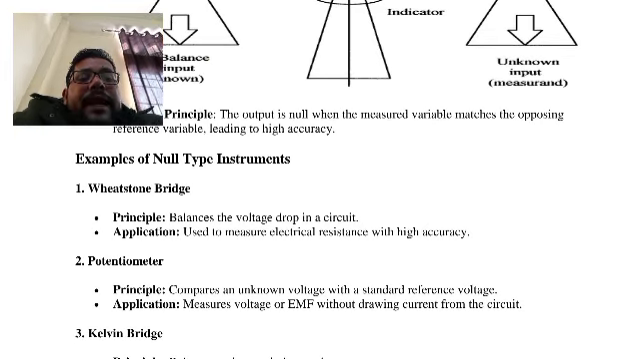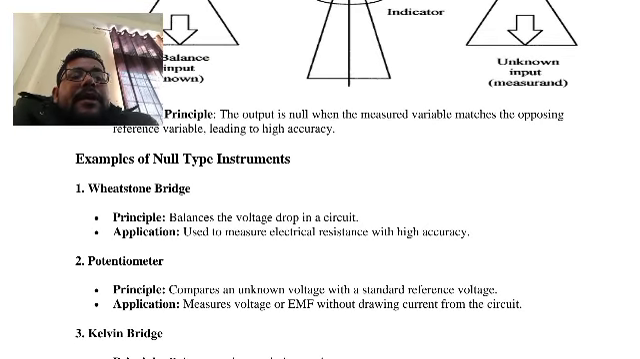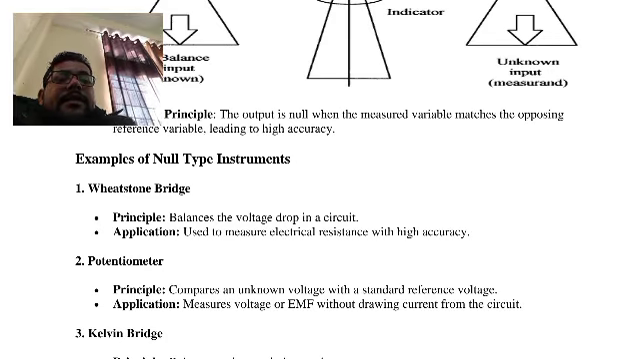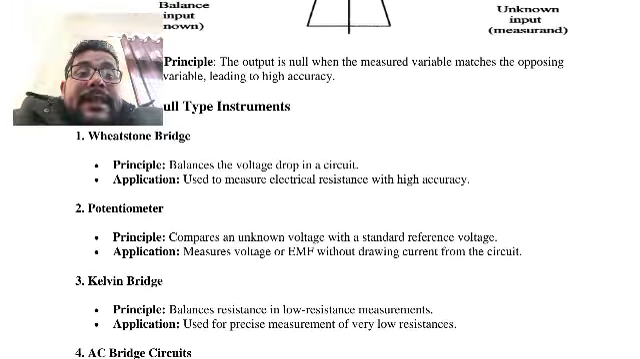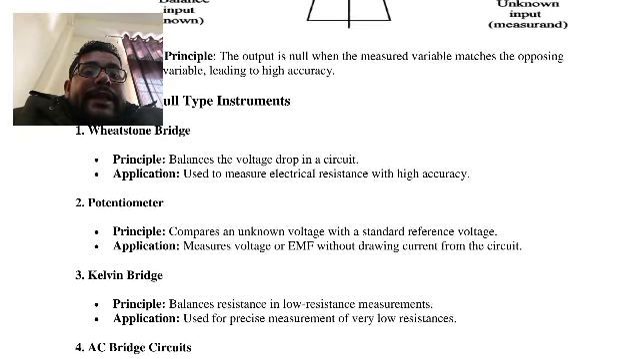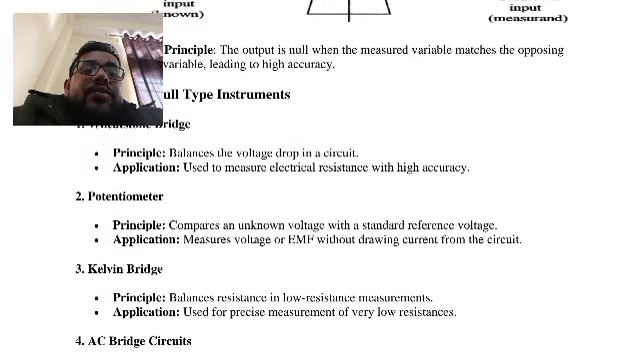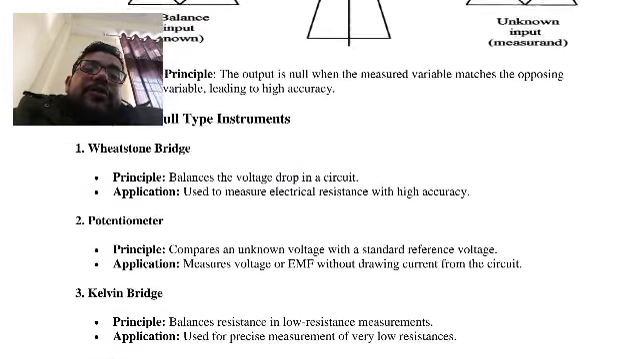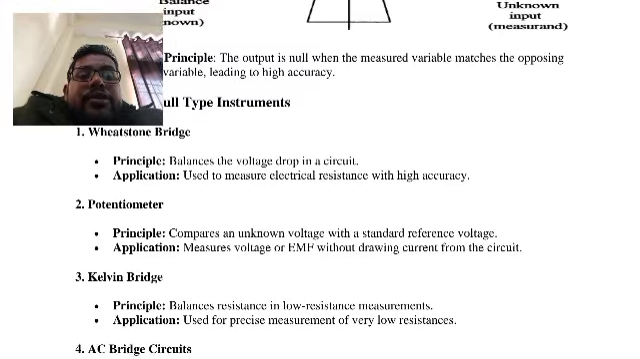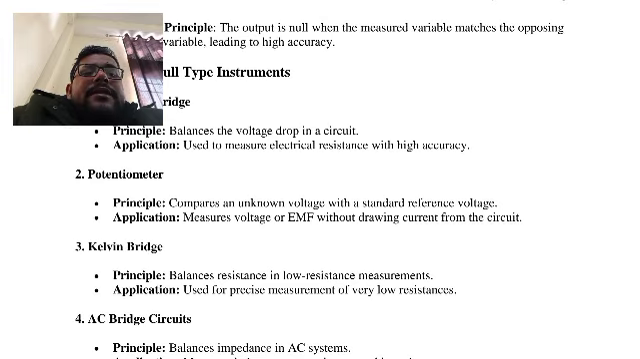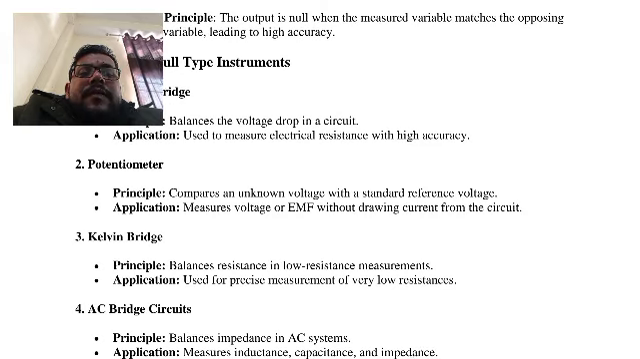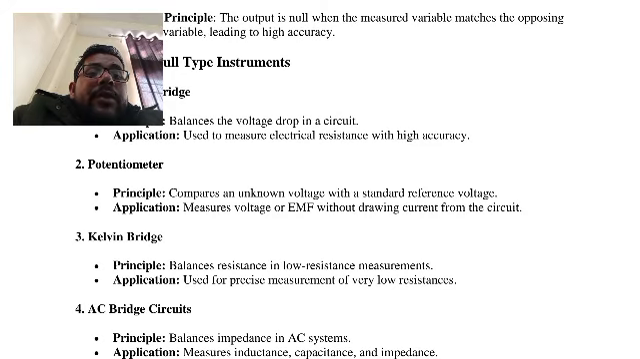The balance is the voltage drop in a circuit according to the resistance. We will discuss the balance condition of the Wheatstone bridge. It is applied to measure electrical resistance with high accuracy. When we need to measure electrical resistance with very high accuracy, we can use the Wheatstone bridge. Second, the potentiometer compares an unknown voltage with a standard reference voltage to measure the voltage or EMF without drawing current from the circuit.